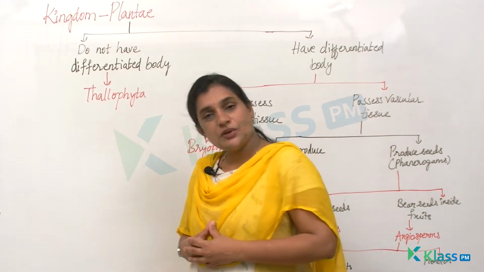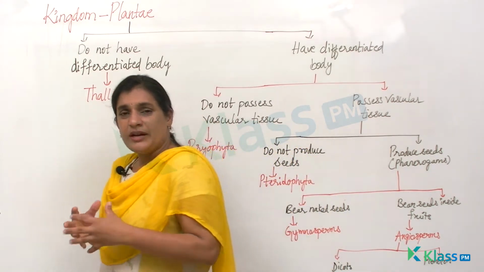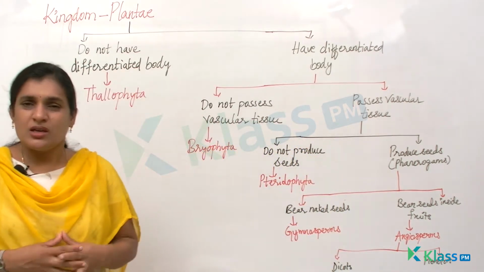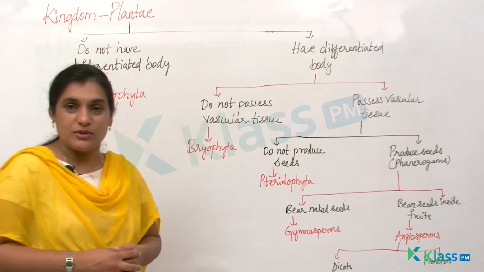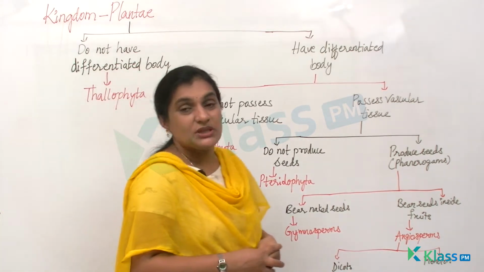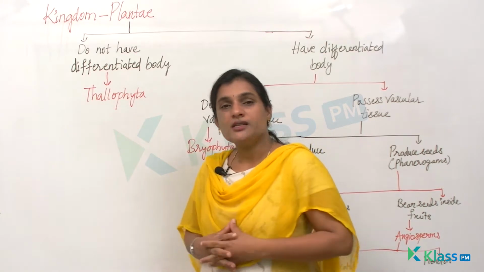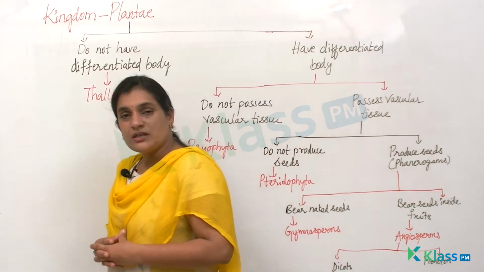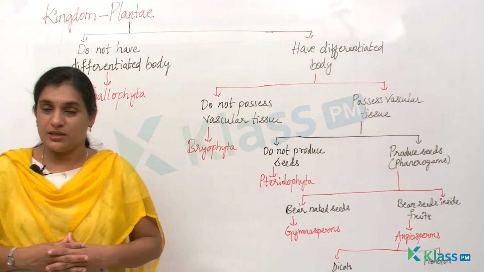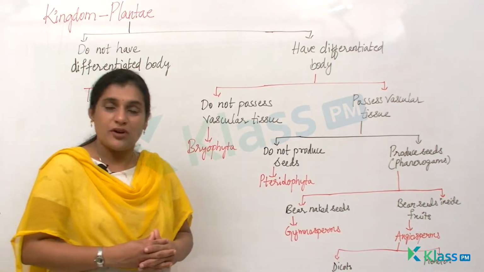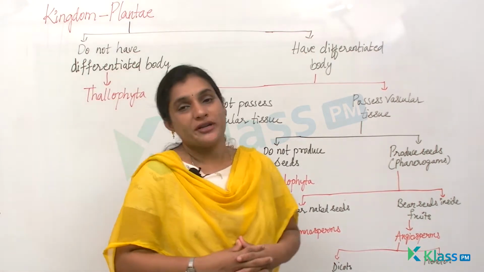Even industries produce food, yes or no? Industries give us everything. So why are these plants called primary producers? I'll tell you. These plants are called primary producers because everything you get in the market or buy from shops is a product of plants.